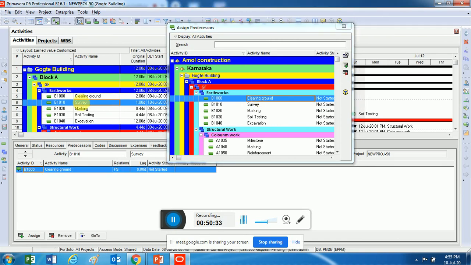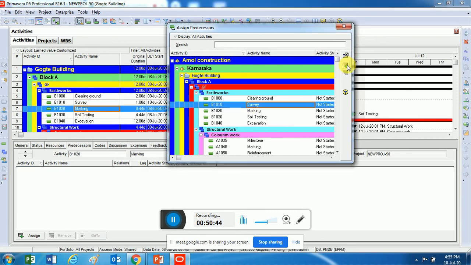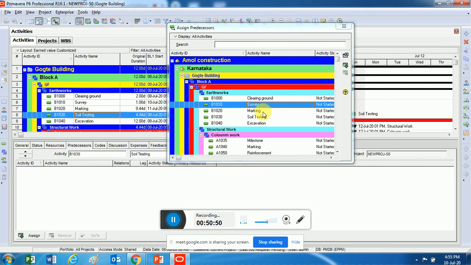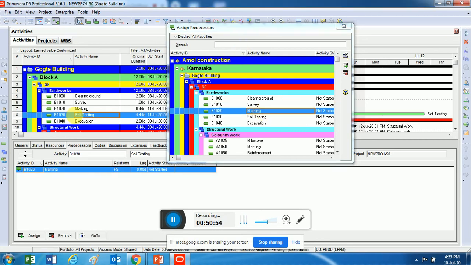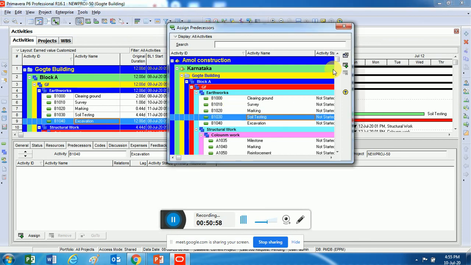You can see here for survey, clearing ground is a predecessor, and for clearing ground, survey is a successor. I'll click on marking and I'll say survey is my predecessor. I'll select assign. I'll click on this soil testing and I'll make marking a predecessor. I'll click on excavation. Soil testing is my predecessor.